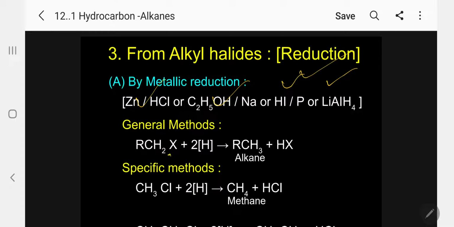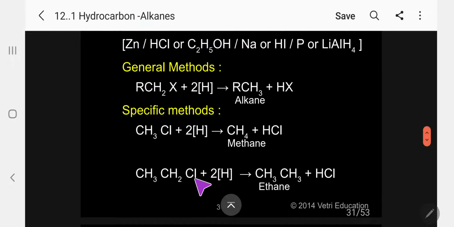So in the general method, RX undergoes reduction to produce RH plus HX. Specific method: methyl chloride undergoes reduction, methane. Ethyl chloride undergoes reduction, correspondingly ethane.